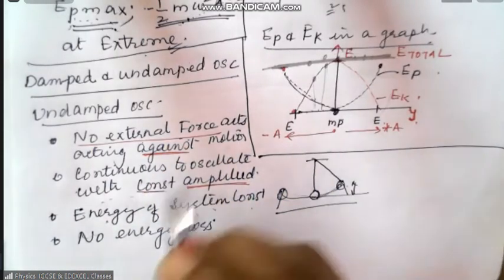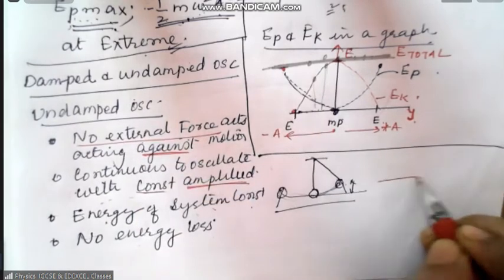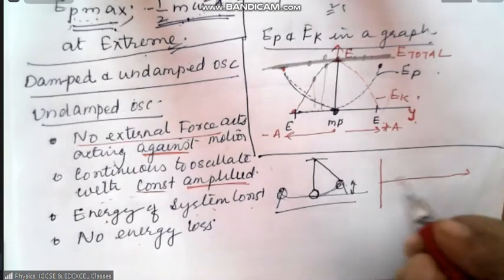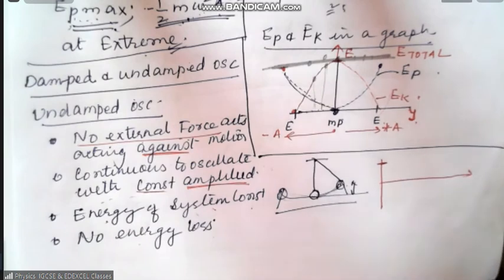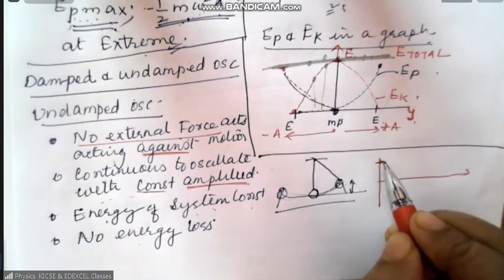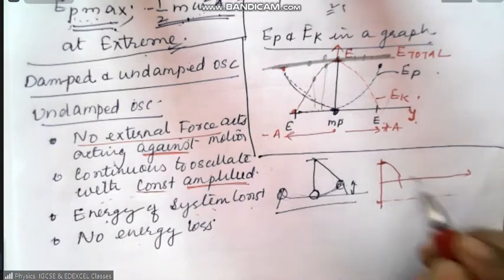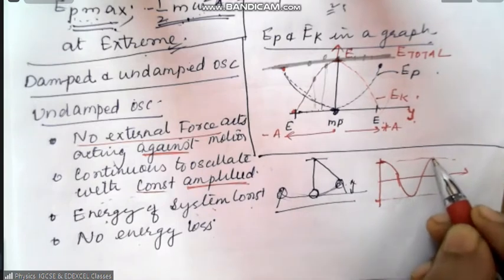How will the graph of such undamped oscillation look? If this is the mean position, if this is the displacement axis, then if the initial displacement is like this, then the displacement will be like this.